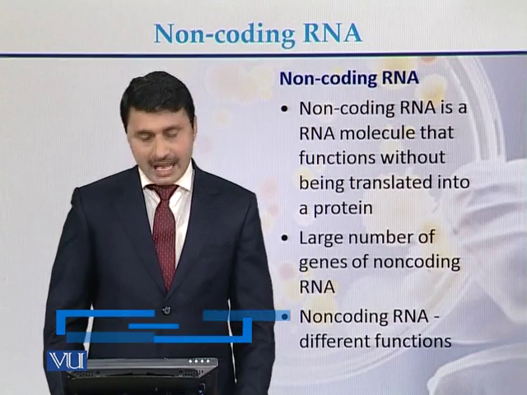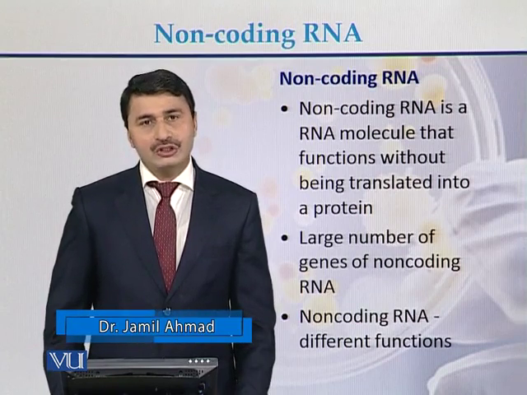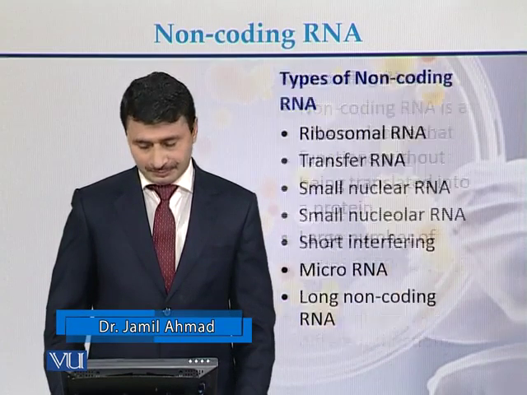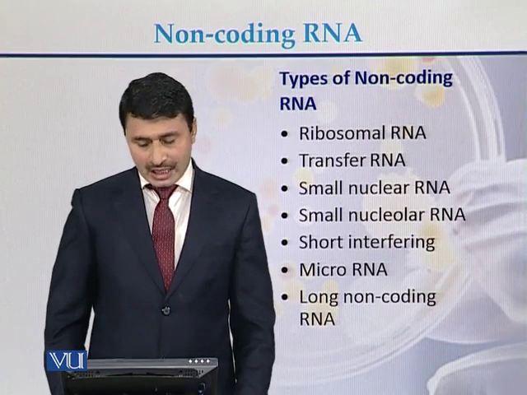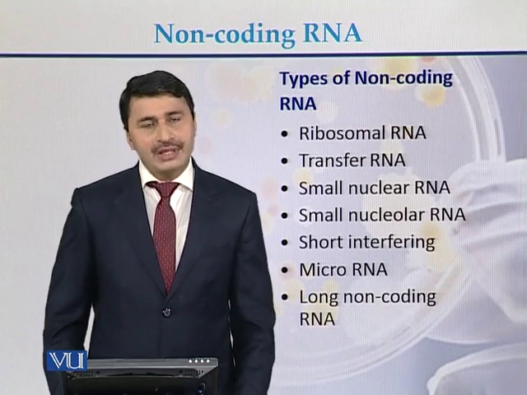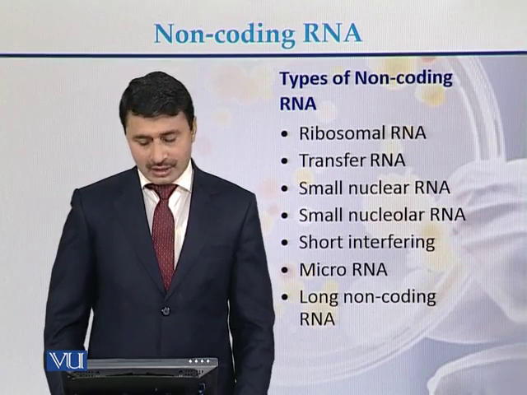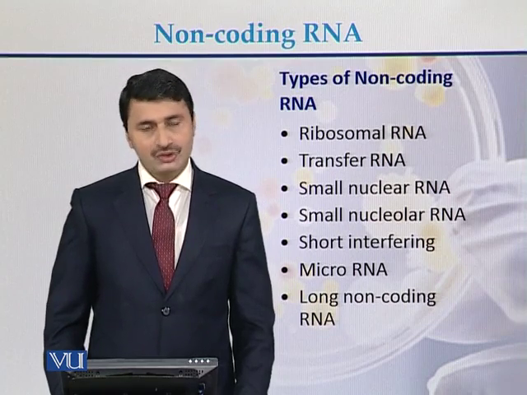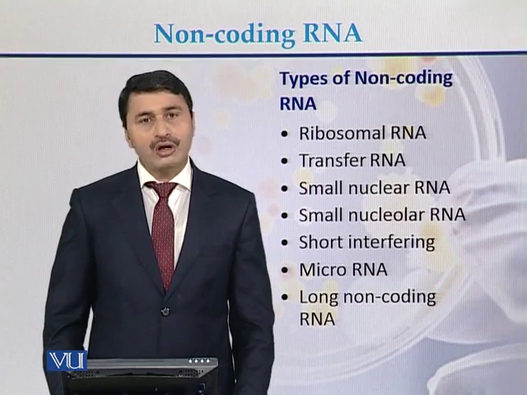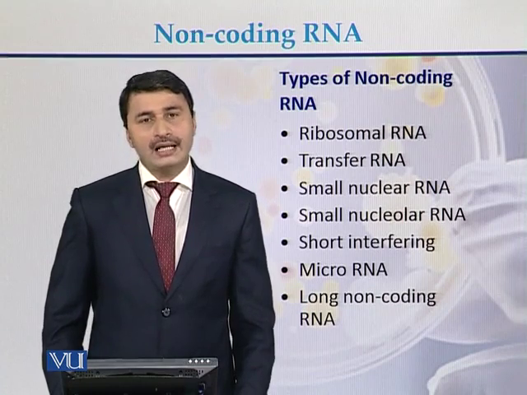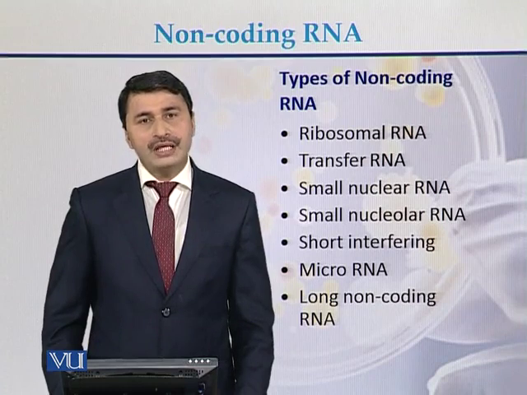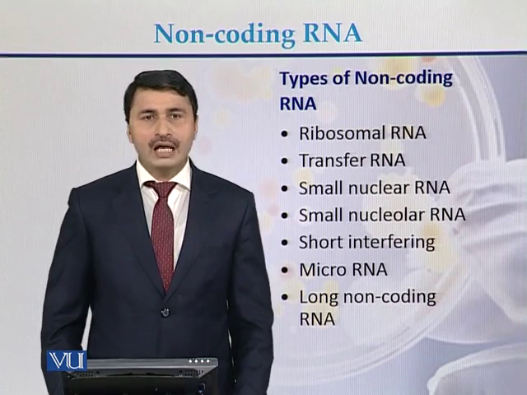Non-coding RNAs have different functions in the genomes or in the organisms. There are different types of non-coding RNA. Some of the main types are ribosomal RNA, transfer RNA, small nuclear RNA, small nucleolar RNA, short interfering RNA, microRNA, and long non-coding RNAs. These are some of the main types of non-coding RNAs.